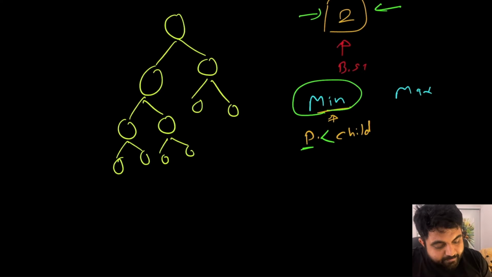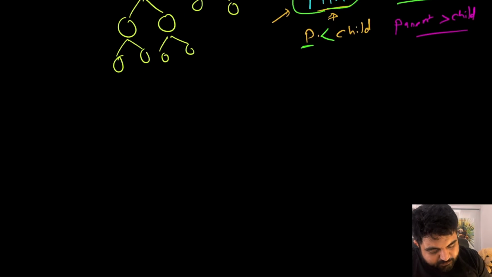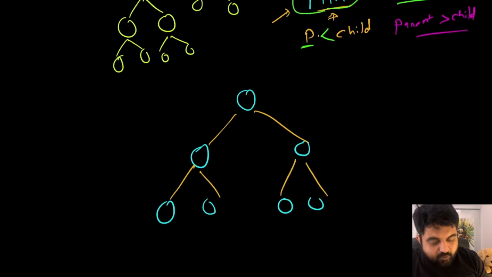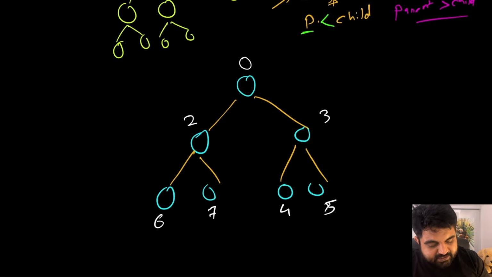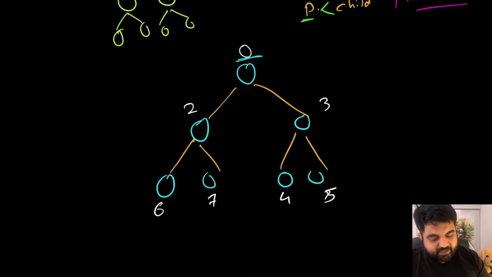or whatnot. Same way for the max heap, it's the reverse order, that at any given moment the parent is always going to be greater than the child, and once that property is followed, we can conclude that this is a max heap. Let's say that suppose we are currently given these nodes that follow the property of min heap. So logically, the root node always has to be smaller than its subsequent child node. If this is the case, we can clearly see that it follows the property of a min heap, where at root level the value is always going to be smaller than all of its subsequent children.